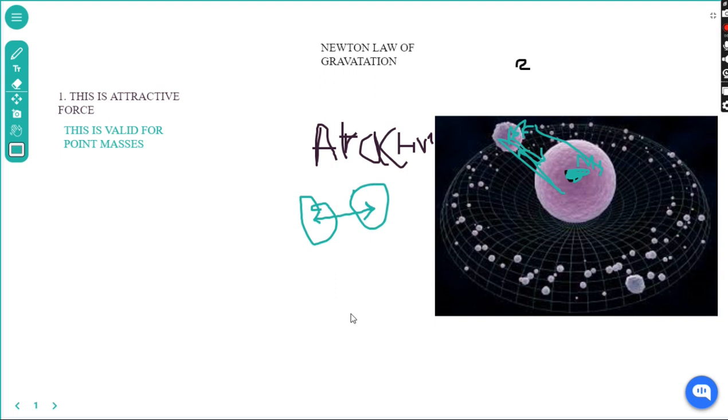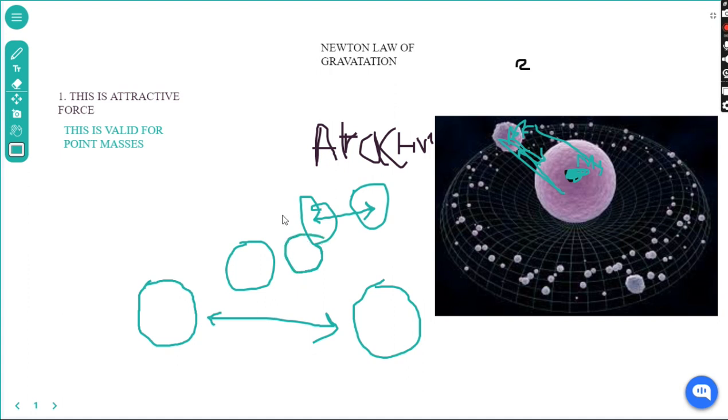Let's consider that these are the two bodies. For example, this is the sun. I know it's not perfect. And for a while, consider this is the earth. They are placed far apart from each other, not nearer to each other. If these bodies are placed nearer to each other, the gravitational force won't work significantly, right? So these two bodies are placed far apart so that they seem like point masses. If you just observe from here, with this point as reference, you will consider this as a point mass.